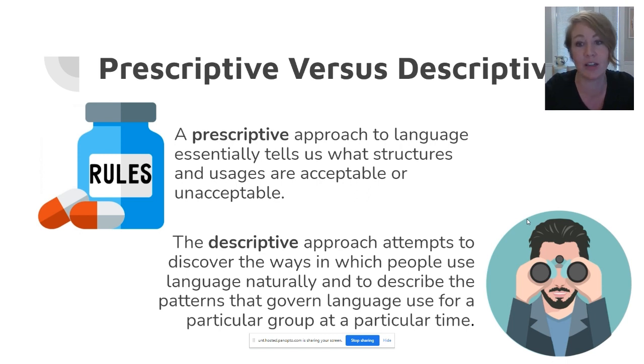Alternatively, we have descriptivists, who discover the ways in which people use language naturally and try to describe the patterns that govern language use for a particular group of people. So descriptivists are saying, hey, every dialect has rules and is already following them. And I've been watching that dialect over there, and here are what their rules are, and their rules work just fine for them. For prescriptivists, it's about getting everyone in a language to follow the same set of speaking and writing rules.